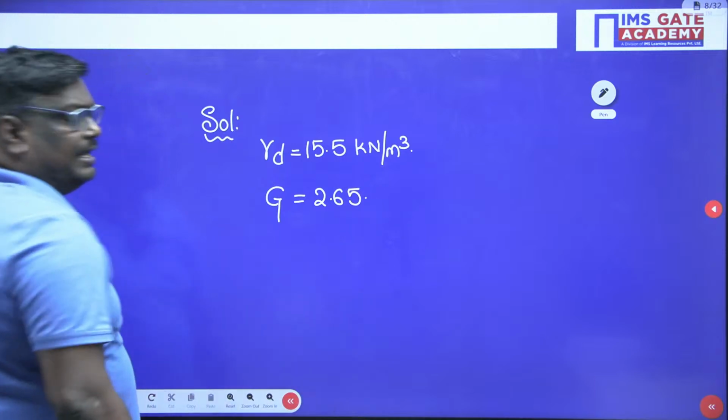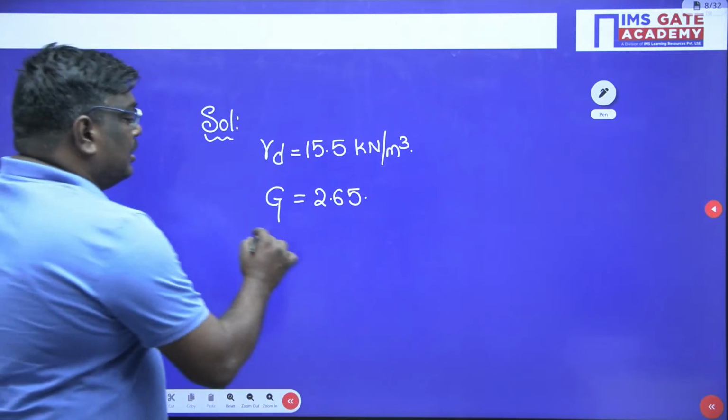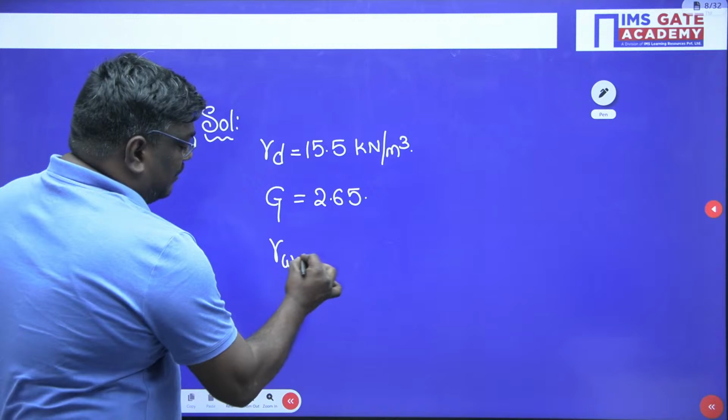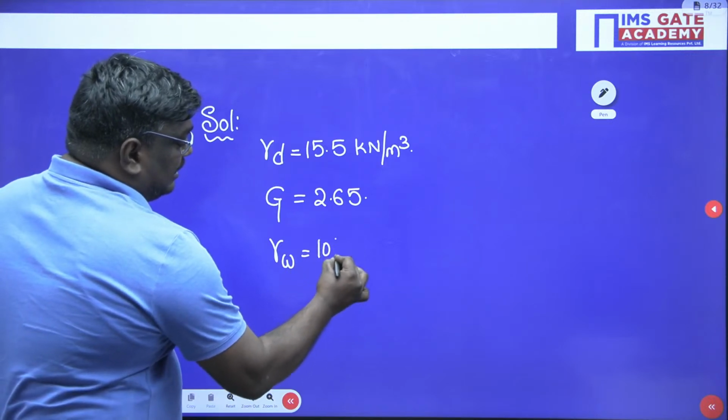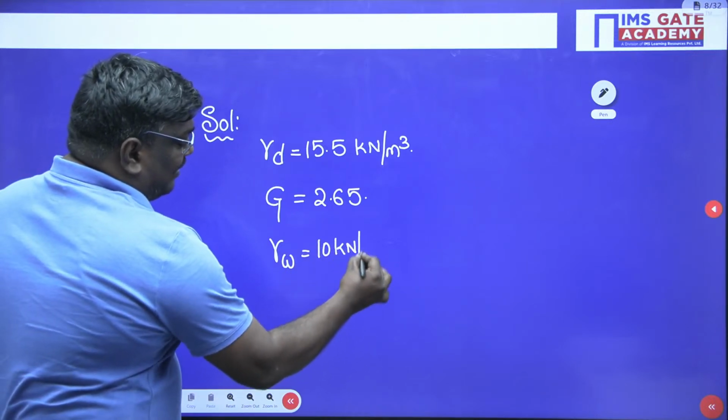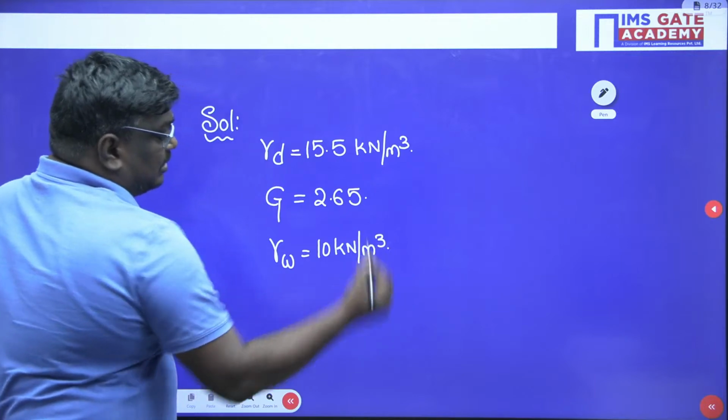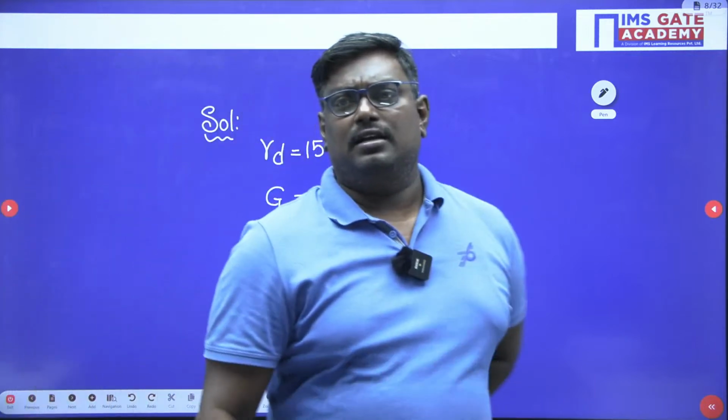Now I told you, my dear students, here gamma W, he is telling to assume gamma W is equal to 10 kilonewton per meter cube. Arvind, if you have any doubts, please ask me, sir. These are all the given data. Agree, sir?